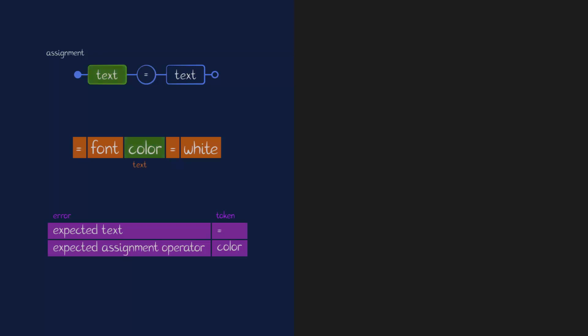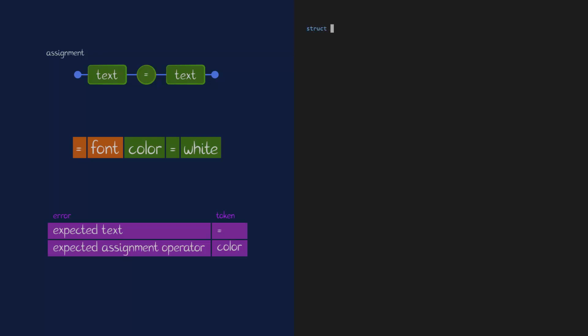Color is text, so I go to the next step. Then I need an assignment operator, and that's what I have. So next step. I need text. What I have is text. Splendid. And now I have a complete assignment. Isn't it amazing? Even though the input text is all kinds of wrong, the parser does produce a valid parse tree. Well, it will once I've written the code.